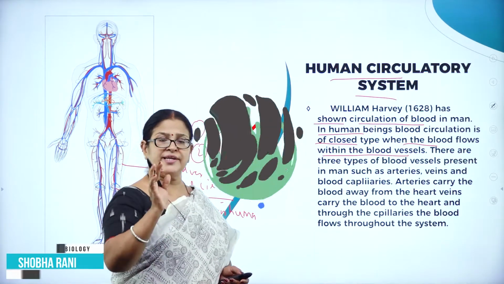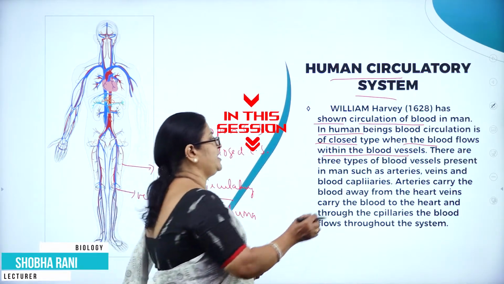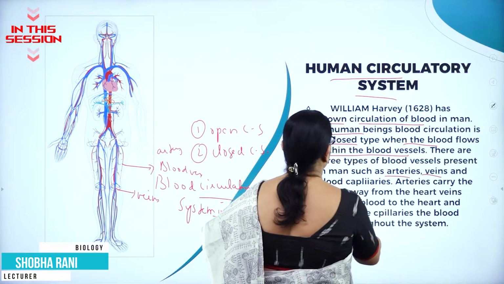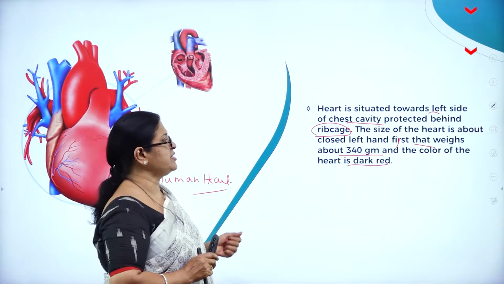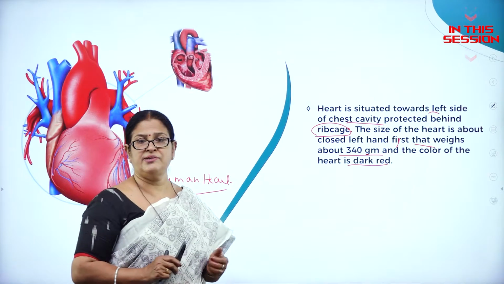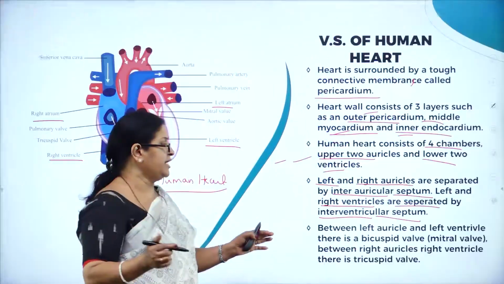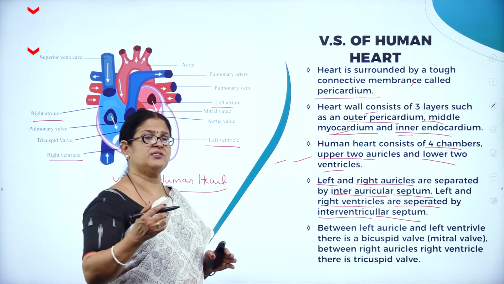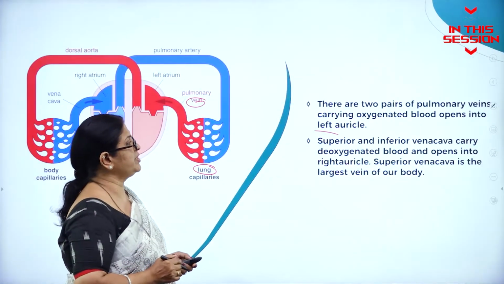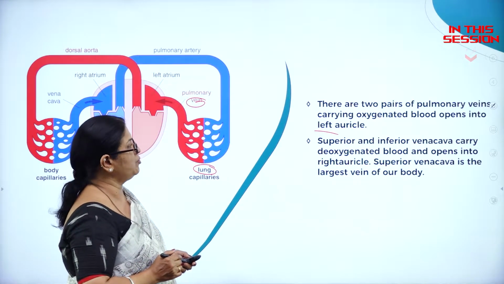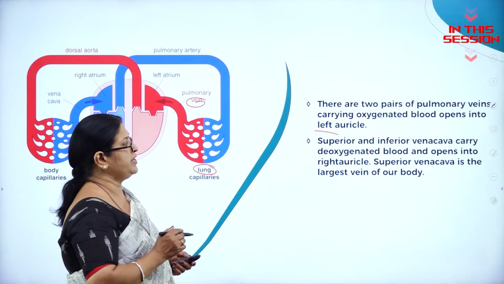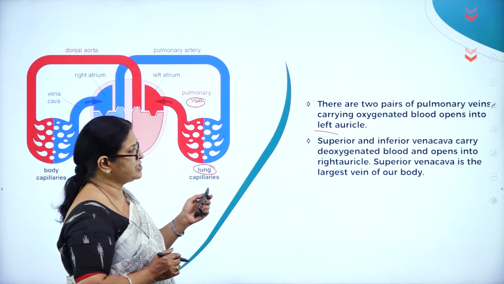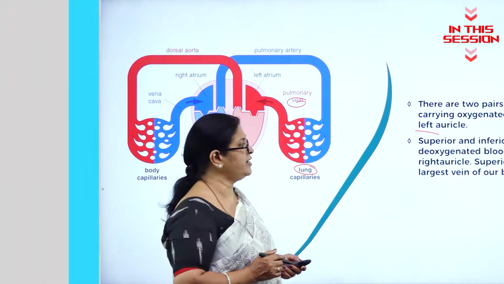As we know, there are three types of blood vessels, namely the arteries, the veins, and the blood capillaries. As you know, the heart weighs about 340 grams, and the color of the heart is dark red. Then between the left auricle and left ventricle, I think we all know that there is a wall. There are two pairs of pulmonary veins carrying oxygenated blood that open into the left auricle, while the superior and inferior vena cava carry deoxygenated blood and open into the right auricle.